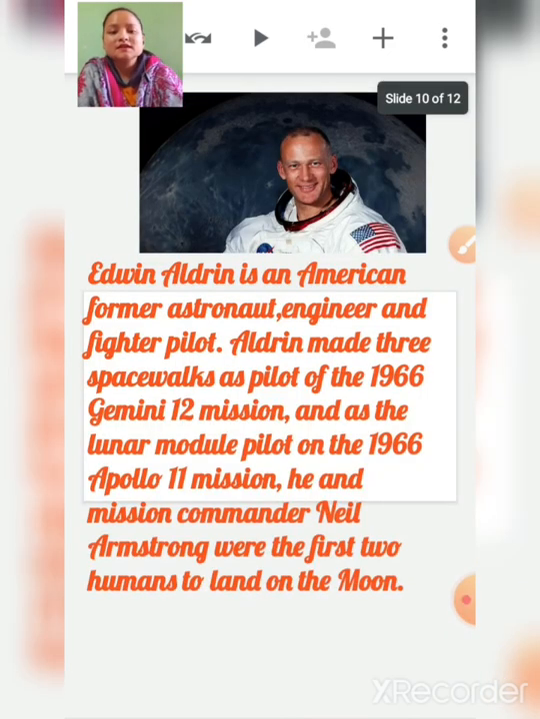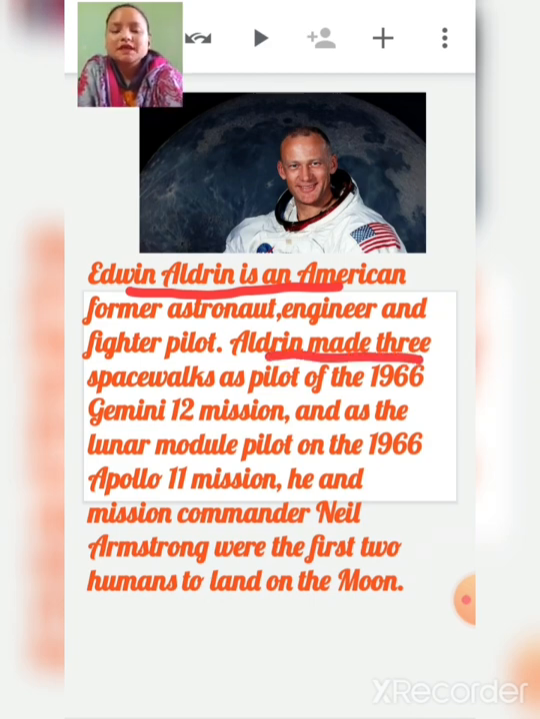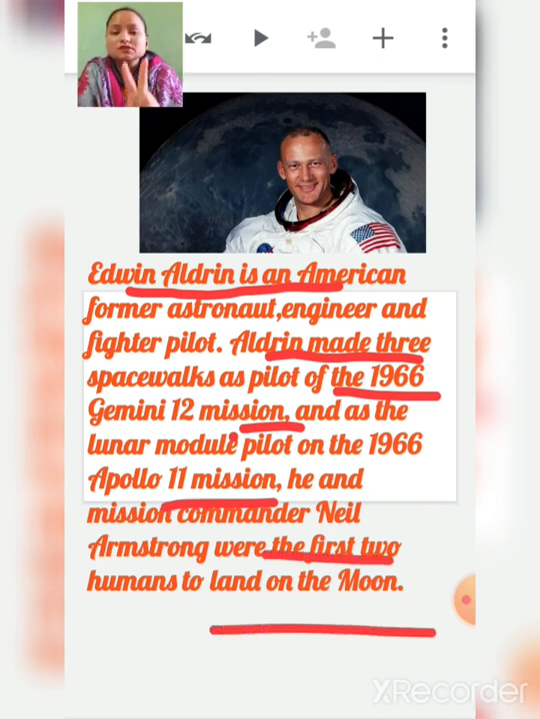And then the second person is Edwin Aldrin. Edwin Aldrin is an American former astronaut, engineer, and fighter pilot. Aldrin made 3 spacewalks as pilot of the 1966 Gemini 12 mission and as the lunar module pilot on the Apollo 11 mission. He and mission commander Neil Armstrong were the first two humans to land on the moon.